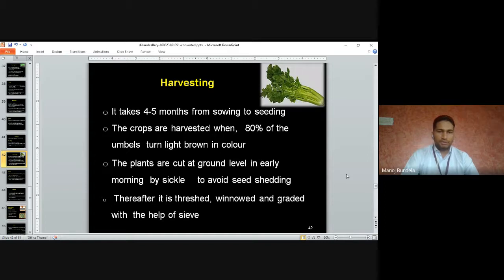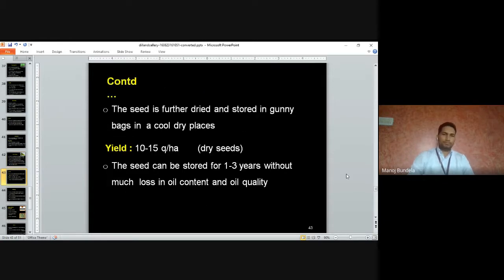Thereafter it is threshed, winnowed and graded with the help of a sieve. After harvesting we go for threshing of the seeds, then winnowing, and then we grade the seeds. The seed is further dried and stored in gunny bags in a cool and dry place.